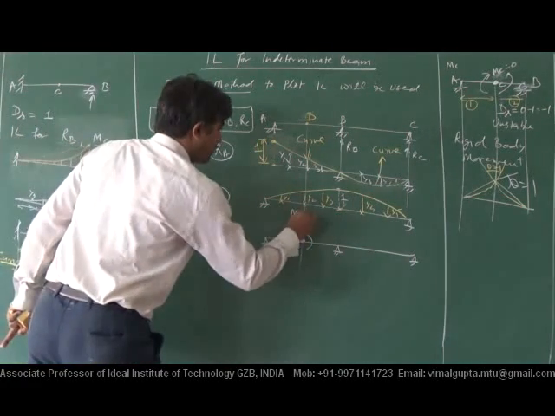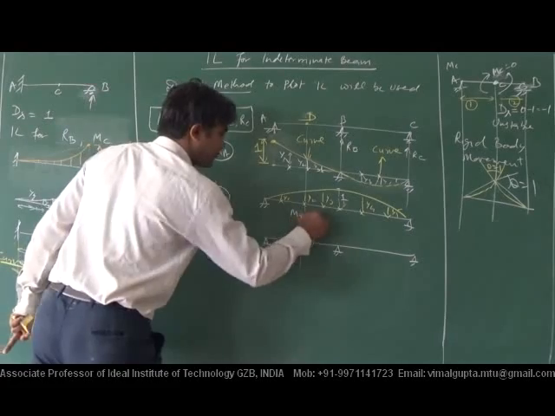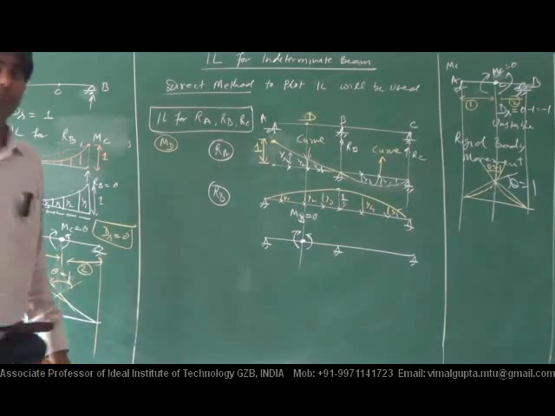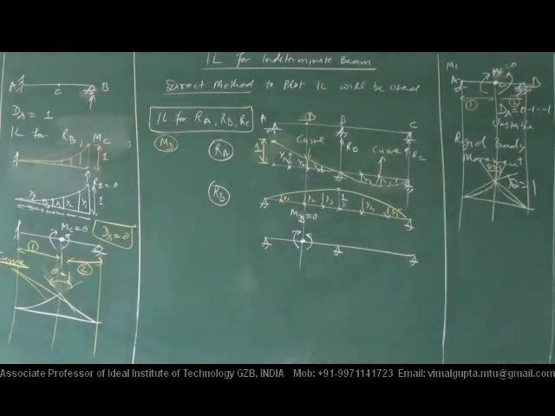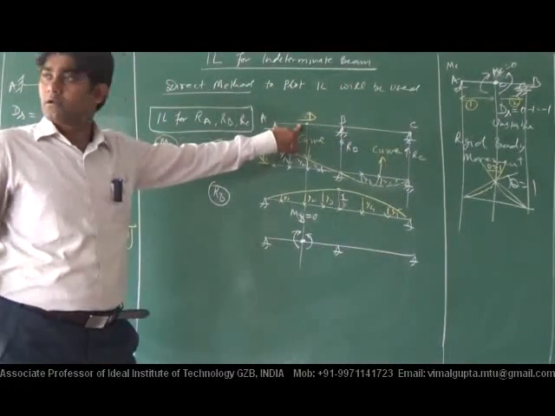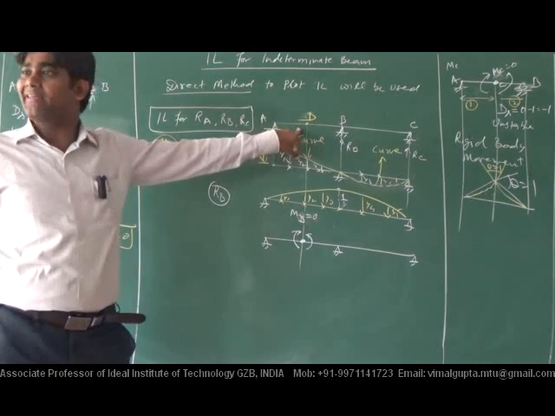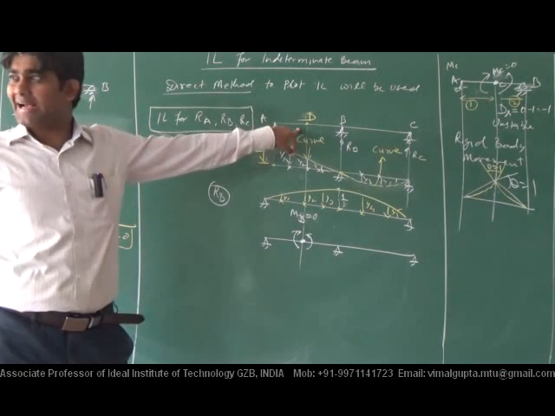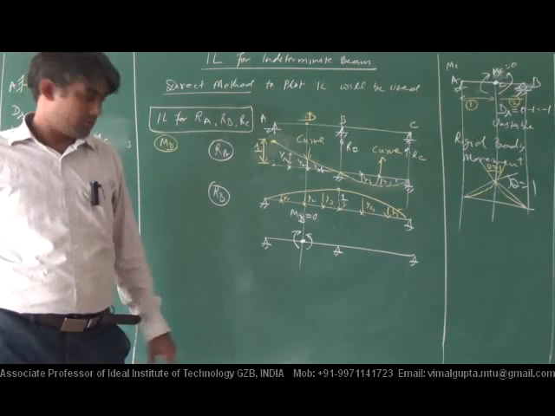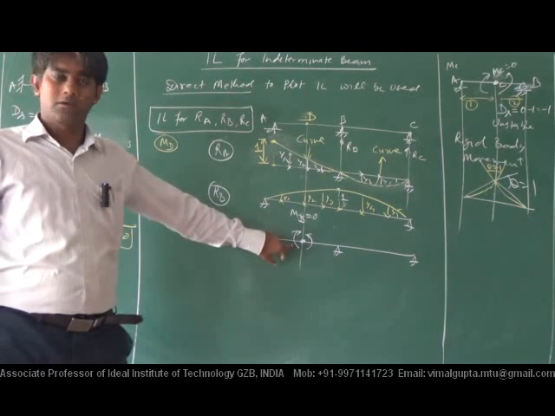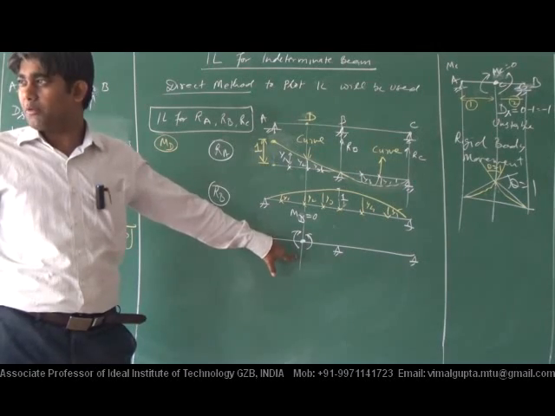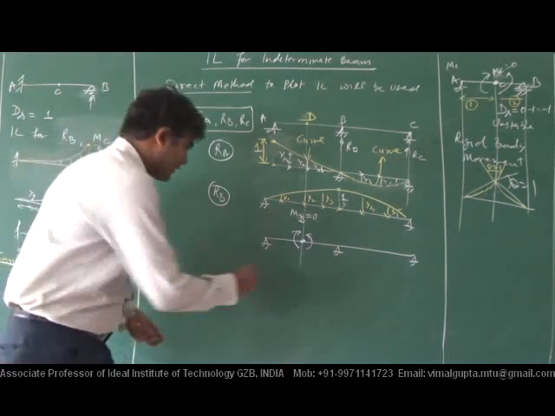for the value MC equals to MD equals to 0. If the IL for moment at point D is required, then what will be the shape that I want to discuss, that I want to know. Okay, we have to provide an internal hinge here according to the Mueller-Breslau law. We have to provide the internal hinge, and after providing the internal hinge,